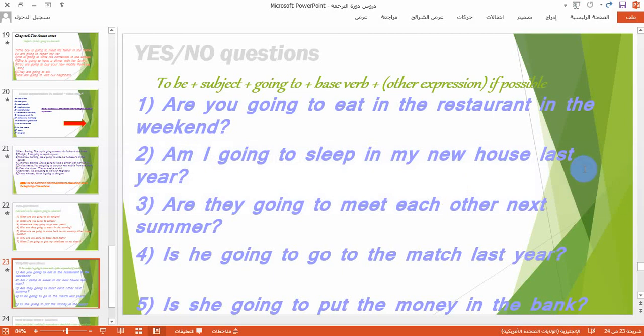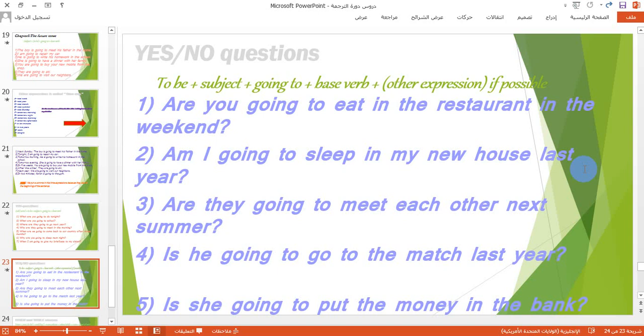For example, are you going to eat in the restaurant on the weekend? The second one, am I going to sleep in my new house last year? The third one, are they going to meet each other next summer? The fourth one, is he going to play the match last year? The fifth one, is she going to put the money in the bank?